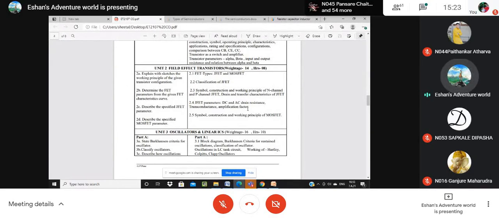These are the basic parts we should learn of any device. Symbol, construction, and working principle are related to the FET, the JFET, and the MOSFET. These are slightly different electronics devices.